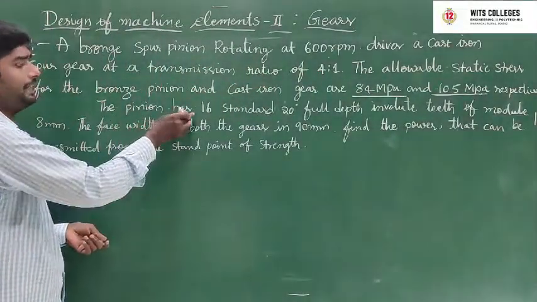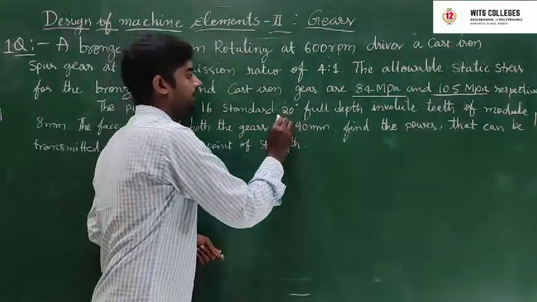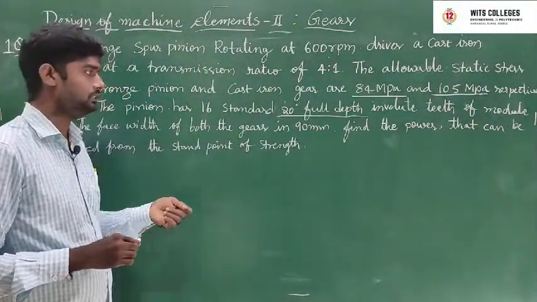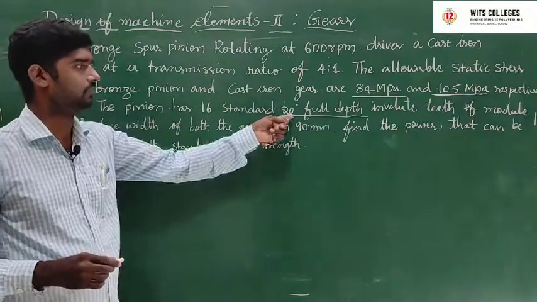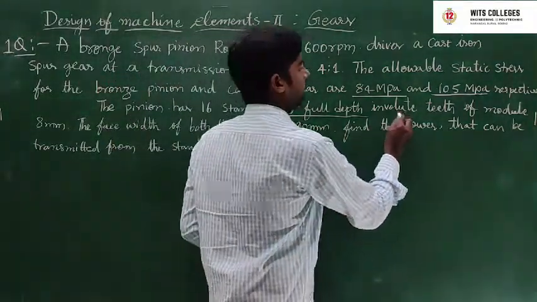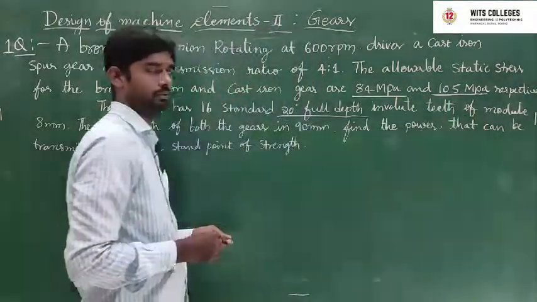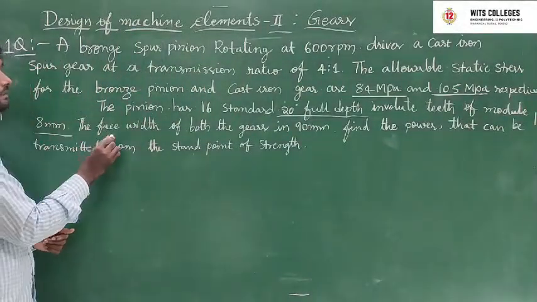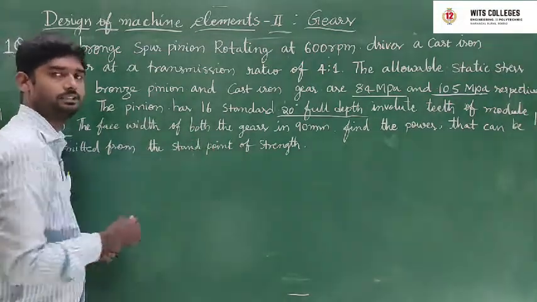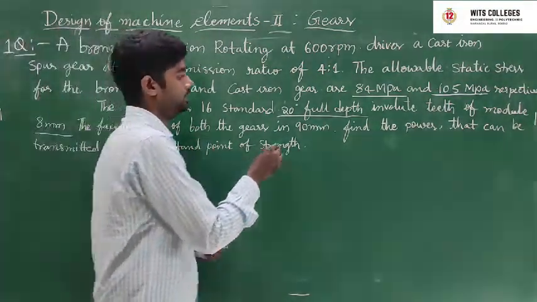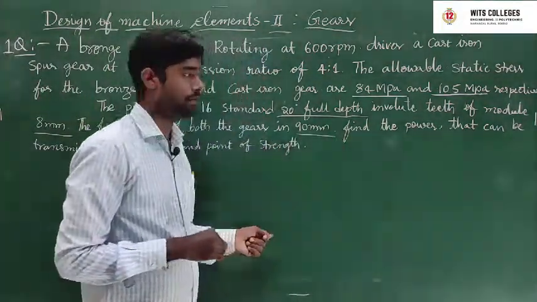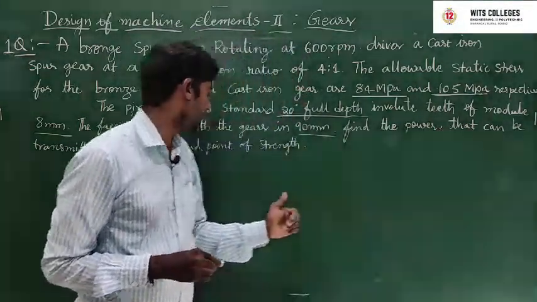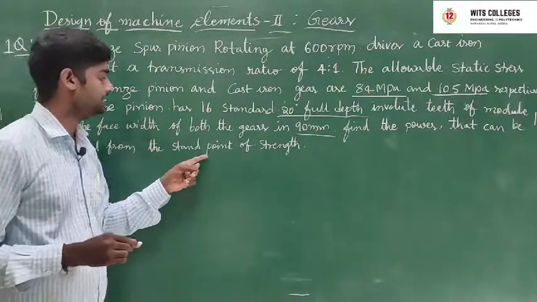The pinion has 16 standard 20 degree full depth involute teeth of module M equal to 8 mm. We take the Cv formula for 20 degree full depth. The face width of both the gears is 90 mm. Find the power that can be transmitted from the standpoint of strength.